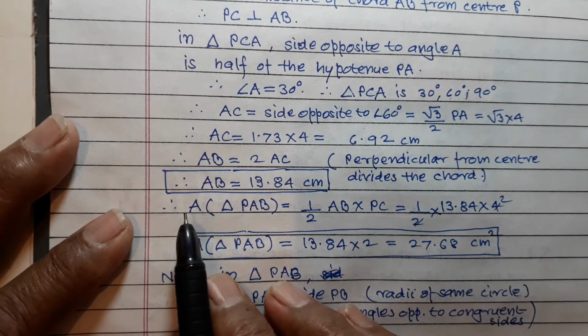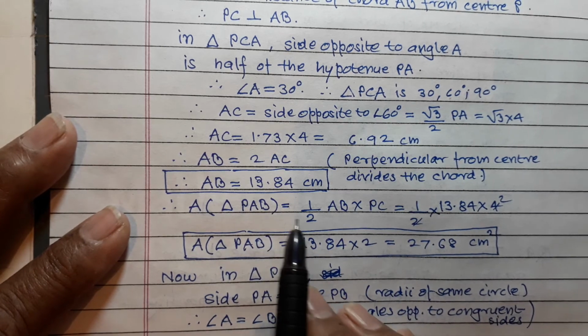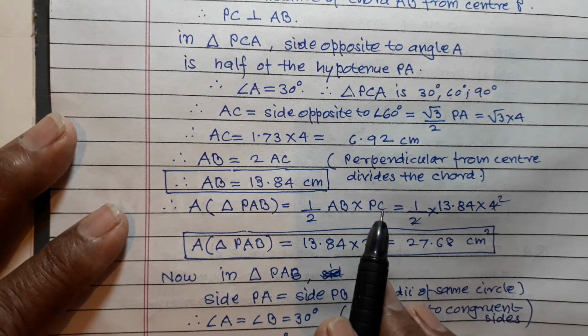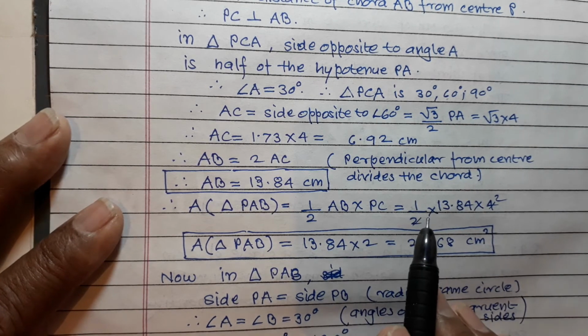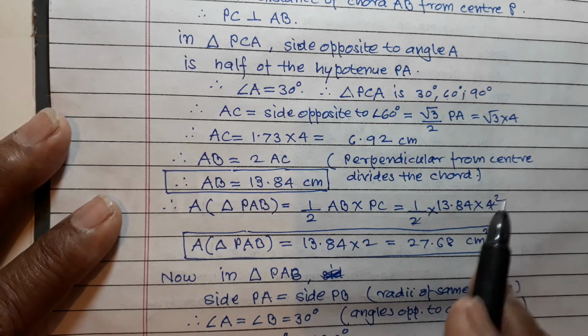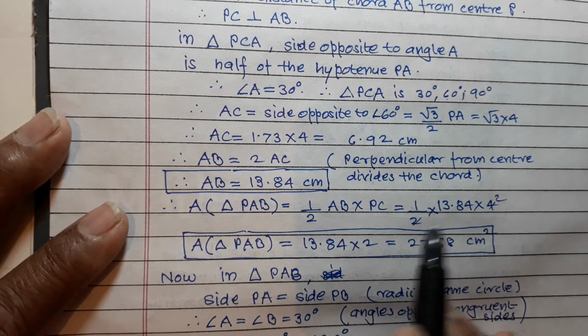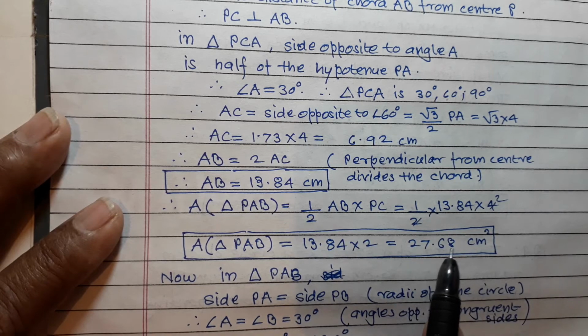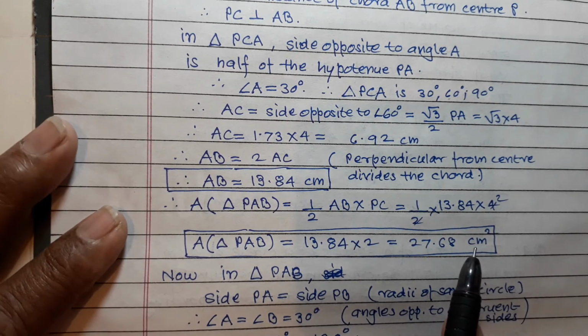Now, and therefore area of triangle PAB is equal to 1 upon 2 into AB base into height PC, which is equal to 1 upon 2 into 13.84 into 4, which gives you area is equal to 27.68 cm square.